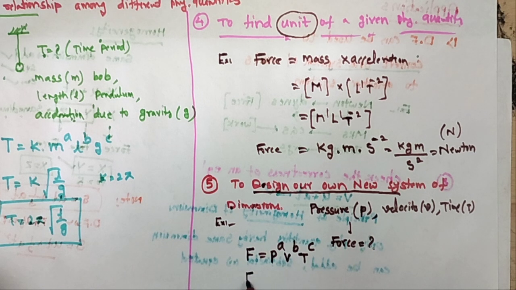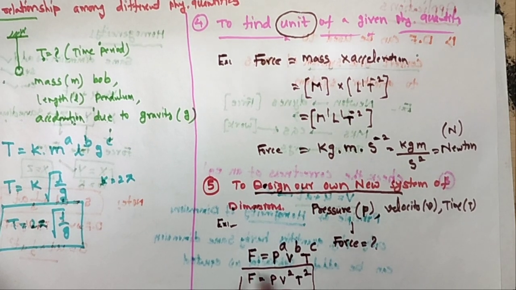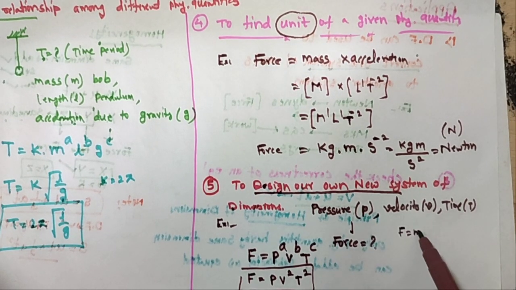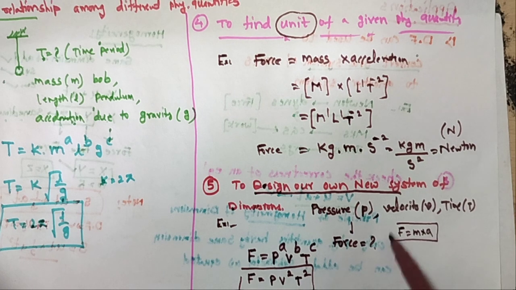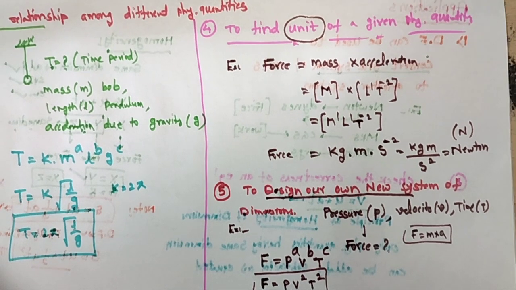Finally, F is equal to P V square T square. Actually force is equal to mass into acceleration; we know that very well in the general formula. But here force depends on other base quantities: pressure, velocity, time.